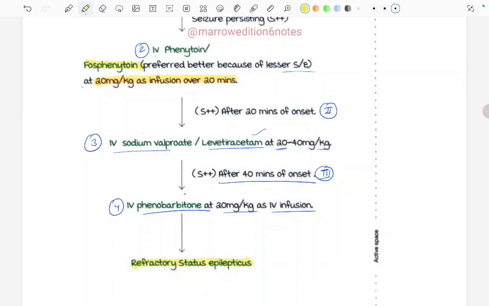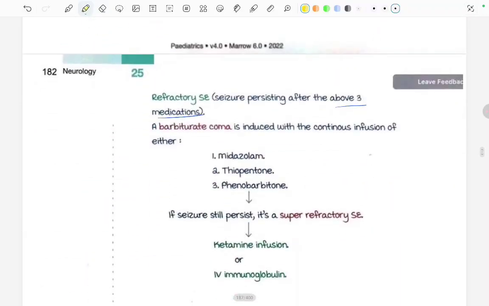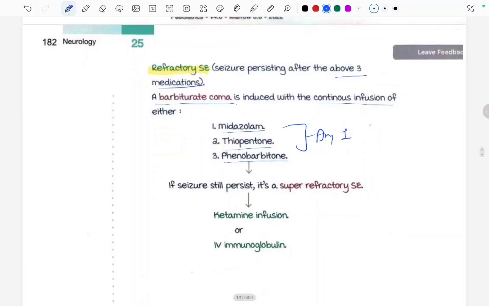But okay, even after giving these medications, if the seizure is not subsiding, then we call it refractory status epilepticus. Then a barbiturate coma is induced with the continuous infusion of either midazolam, thiopentone, or phenobarbital. Any one of these, we have to start continuous infusion. If the seizure still persists, it is called super refractory status epilepticus, and the final treatment, if it is not subsiding even after a continuous infusion, is ketamine infusion or IV immunoglobulin. Ketamine is an anesthetic drug.